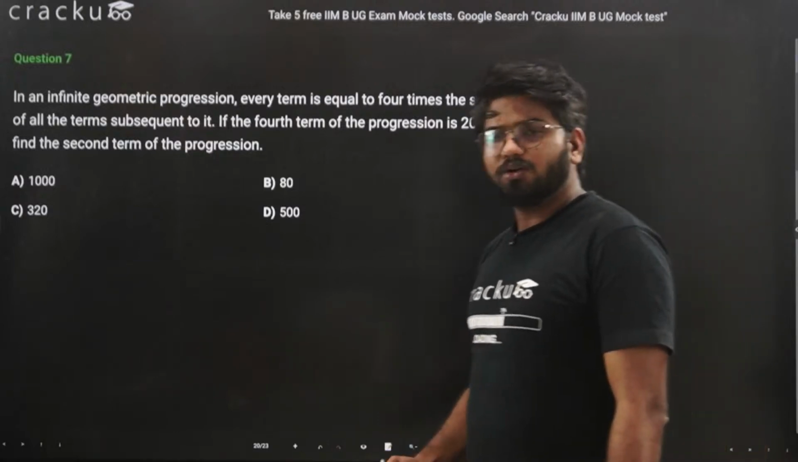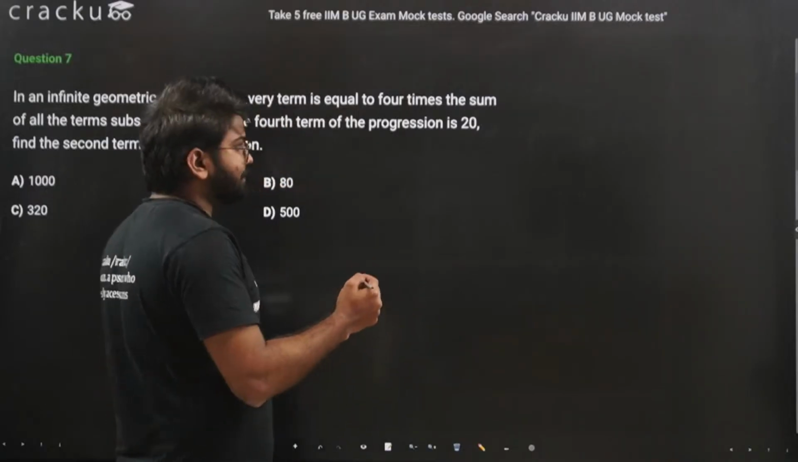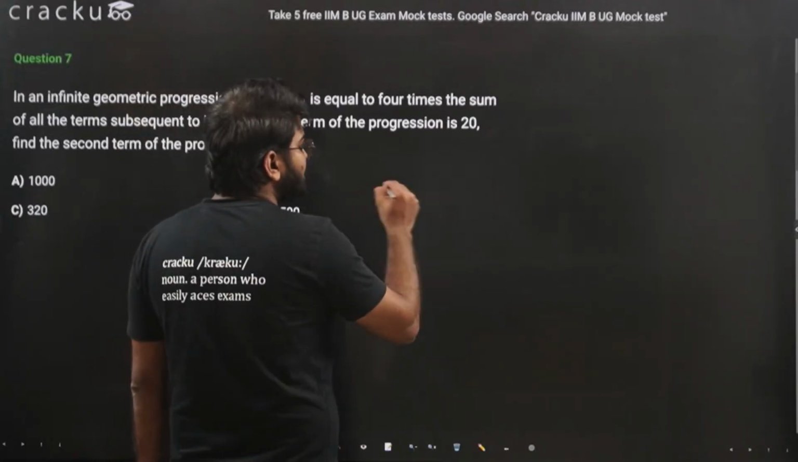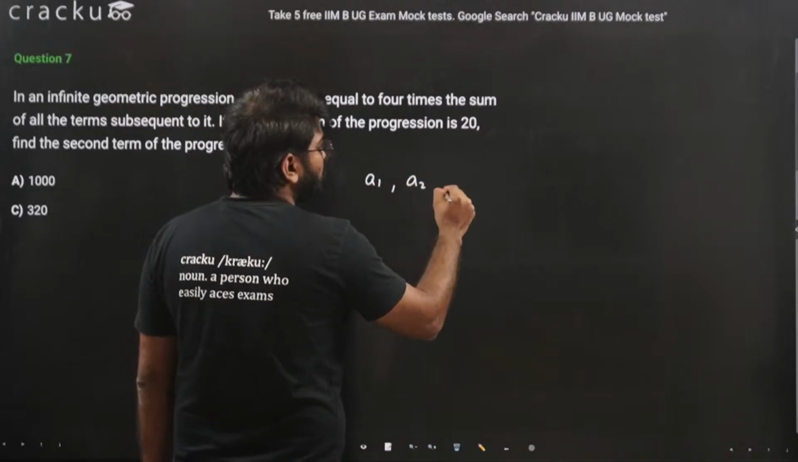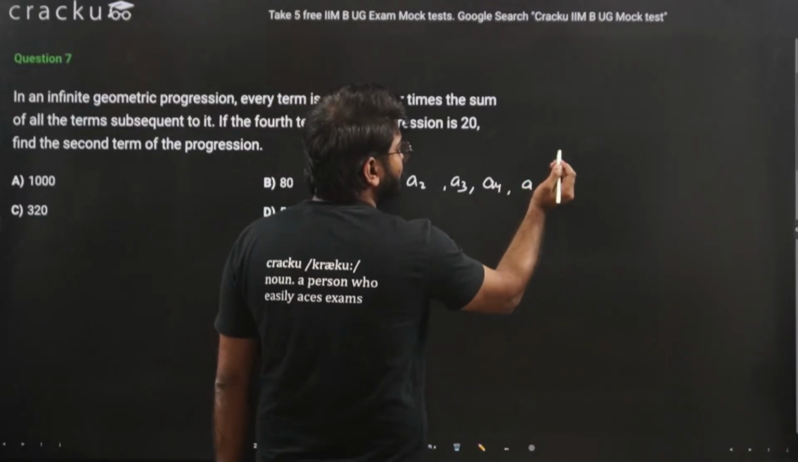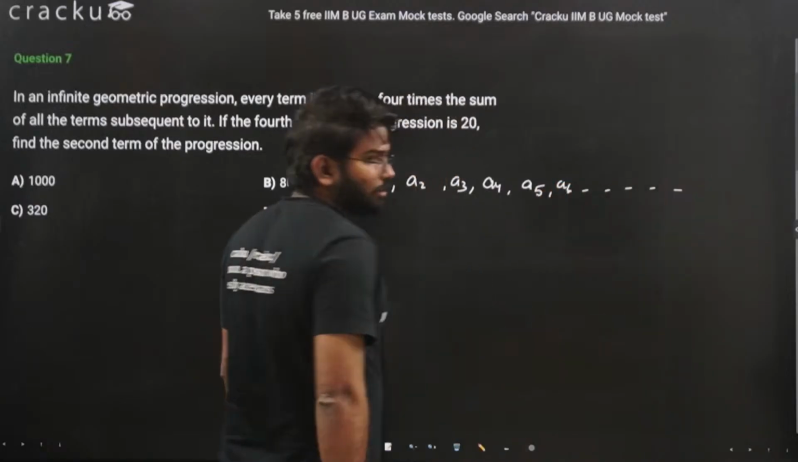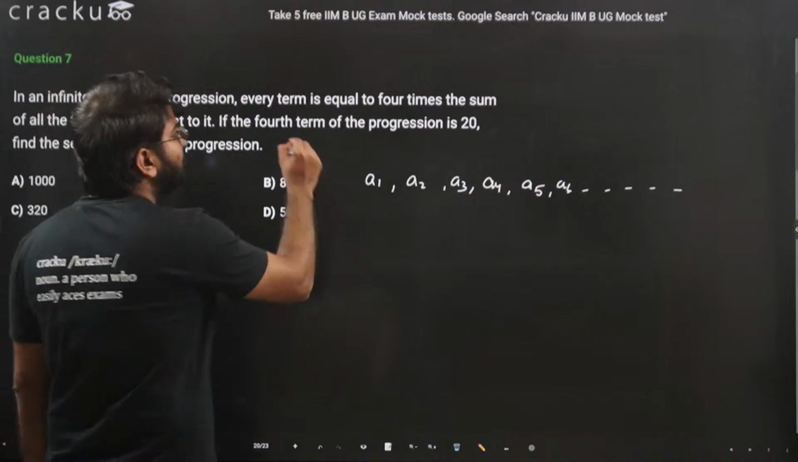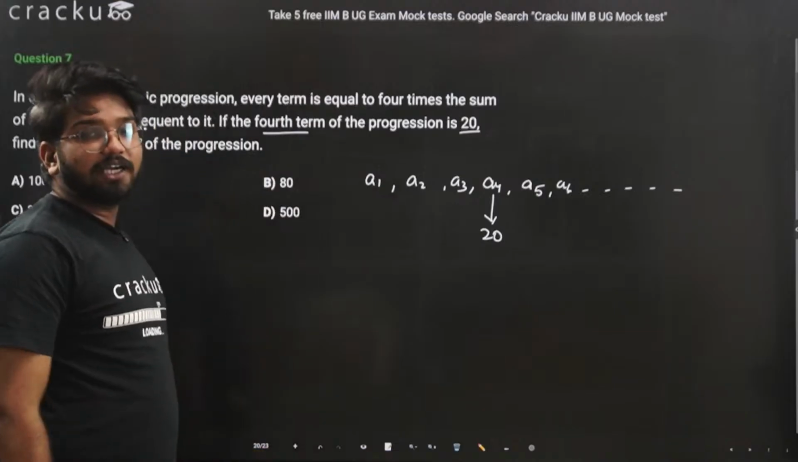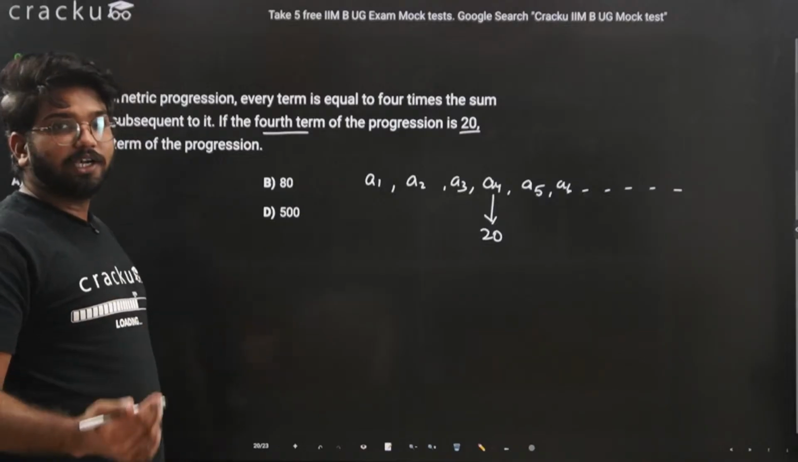Now it's an easy question only if you understand the concept, and if you do it in a simple way. Let's say the series is A1, A2, A3, A4, A5, A6 and so on. We are given that the fourth term is equal to 20, and we are told that every term is 4 times the sum of the subsequent terms.